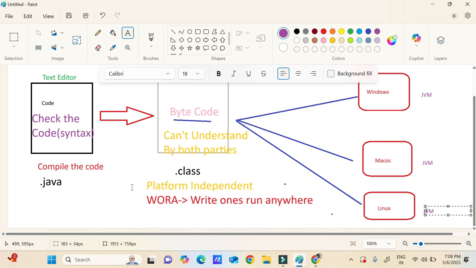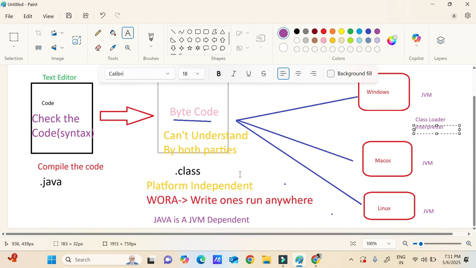So everyone will tell that Java is platform independent. Okay, so it is correct. But you can also say that Java is JVM dependent. Platform independent, why? Because you can work on different operating systems. But in the different operating systems, what is it checking? The JVM.